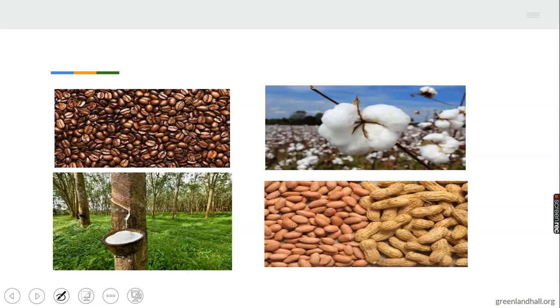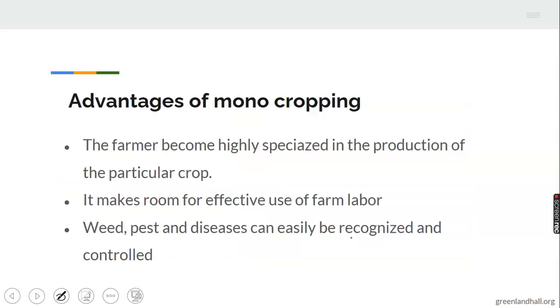You have groundnut, you have cotton, you have rubber. This is rubber. If you have not seen a rubber tree, this is a very good example of a rubber tree. This is called rubber latex. The fluid from rubber is what we are seeing here, known as rubber latex. Let's take note of that. This is coffee seed, this is cotton, this is groundnut. These are the specific crops grown under monocropping.